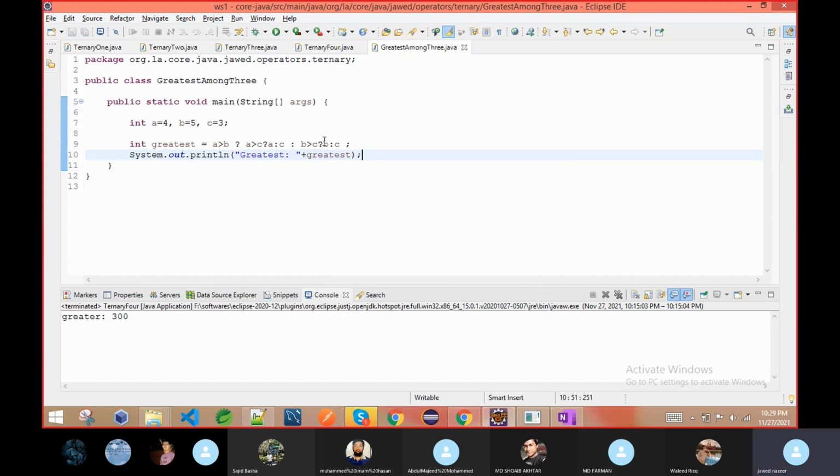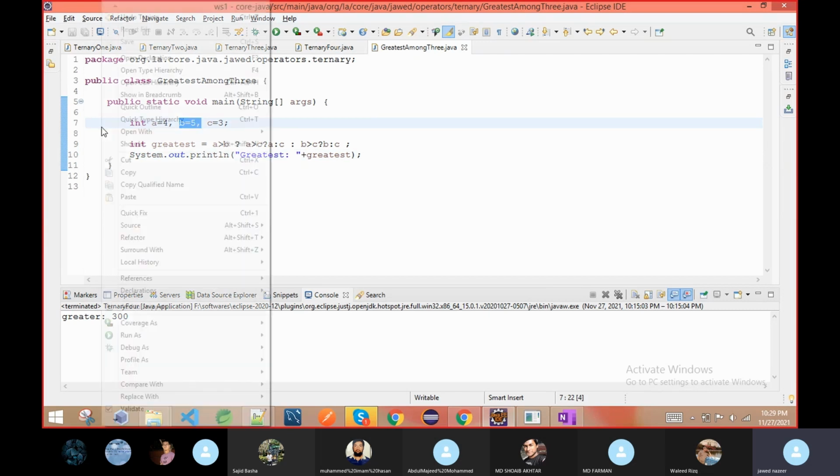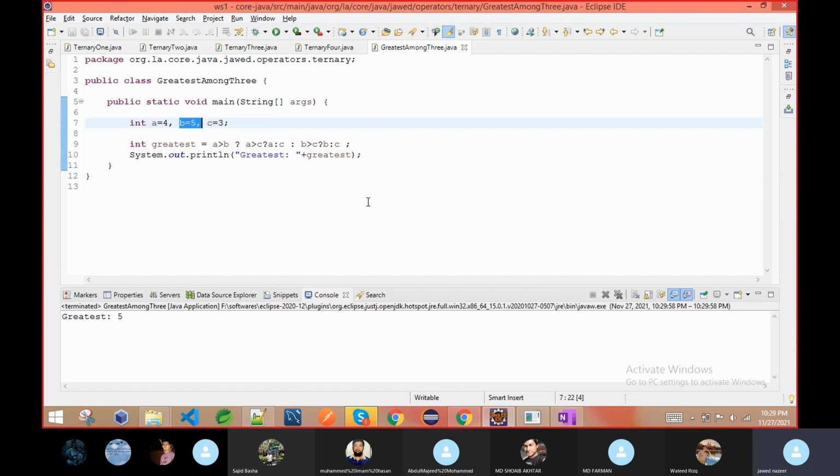So if this condition is right, then it should print the value b, and then we are going to change the value. So the greatest value of b is 5. Now suppose I make c greatest. So c is greatest among a, b and c, because c is 13, others are having a smaller value. We are checking only one value. We will change our value and then we will run again and again. Now it gives me 13, so it means it is working fine up to now. Now I will try to make a equal to 40. So now it is giving me 40. Its meaning is our program is still working very fine.